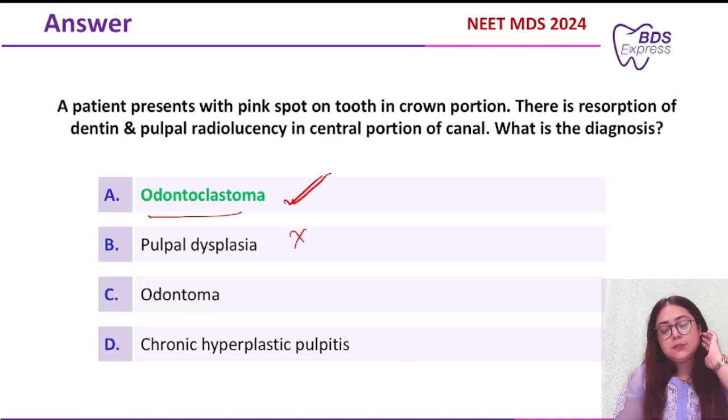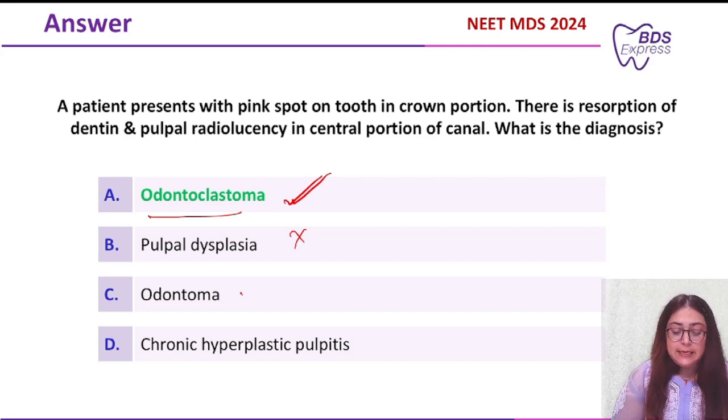Pulpal dysplasia, no, this is not pulpal dysplasia. It refers to the developmental abnormalities affecting the dental pulp. Odontoma, again, compound odontoma, complex odontoma, several times we have discussed. They are hamartomatous tumors. They are not going to appear pink in the oral cavity.